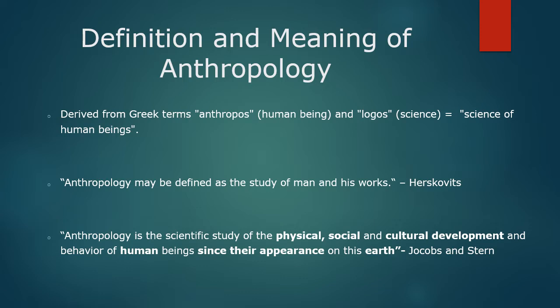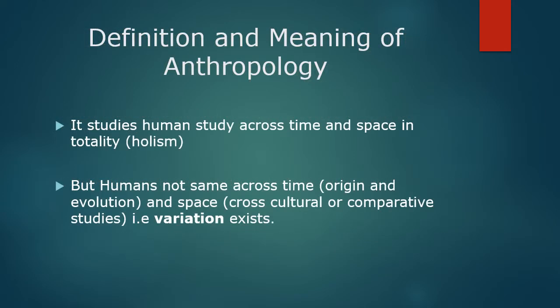And the most comprehensive definition that one can write in the exam is: anthropology is the scientific study of the physical, the social, and the cultural development of human beings since their appearance on this earth. So this has all the components, the physical, social, and cultural, and since their inception. So it also has the time element in its definition. So what does this definition tell us? It says that anthropology studies humans across time and space.